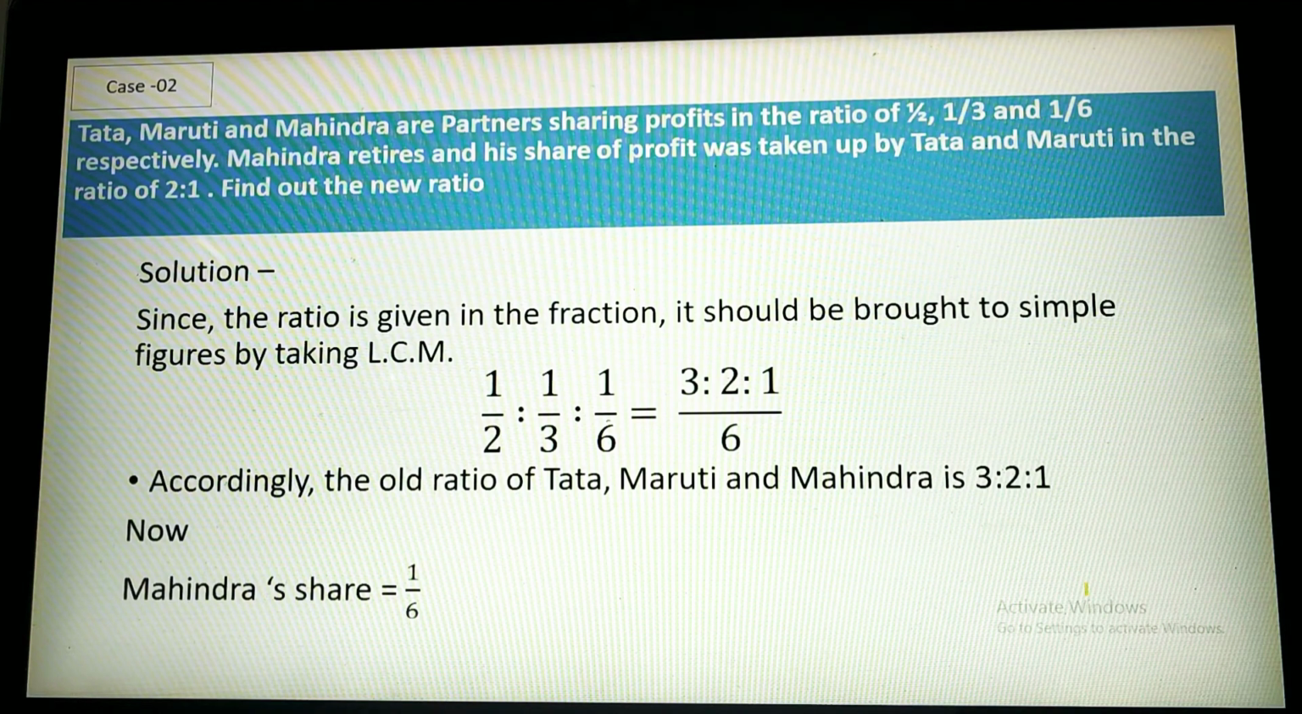See the solution. Since you can see here that their ratio is not in simple fractions, 1 by 2, 1 by 3 and 1 by 6 is given. So since the ratio is given in fractions, it should be brought to simple figures by taking LCM. How will you do it? When you take the LCM of 1 by 2, 1 by 3 and 1 by 6, it will come 6. Dividing 6 by 2, it will come 3. So you will find 3 is to 2 is to 1. Accordingly, the old ratio of Tata, Maruti and Mahindra is 3 is to 2 is to 1.